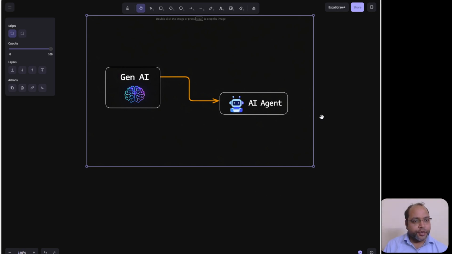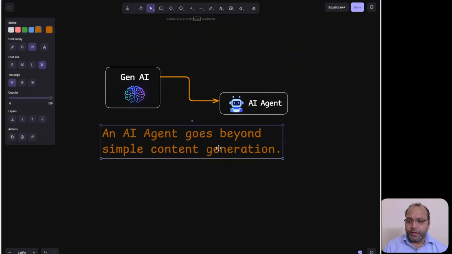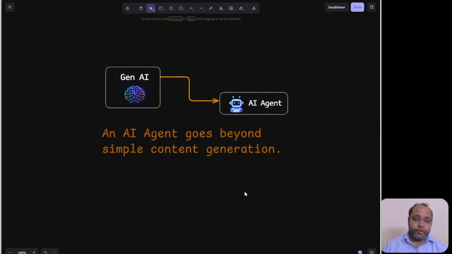So first try to understand what is an AI agent. If I say it in simple terms, the definition of AI agent is pretty simple. AI agent goes beyond simple content generation. Let's understand what the difference is exactly. Content generation is what you know till now: you call the LLM APIs or you call the LLM and then your results are generated. That is pure Gen AI.